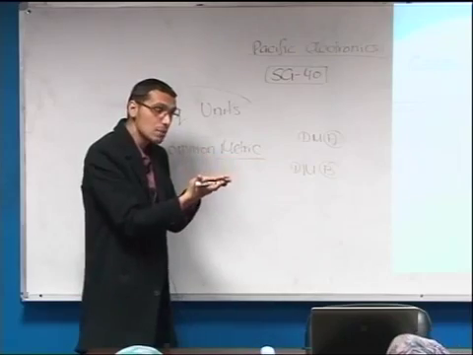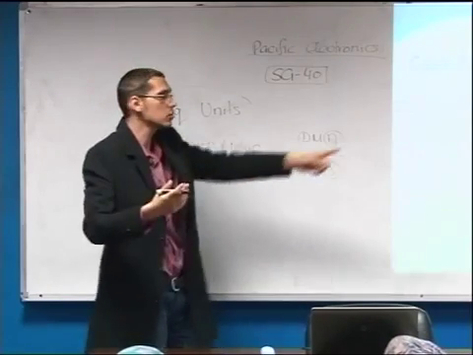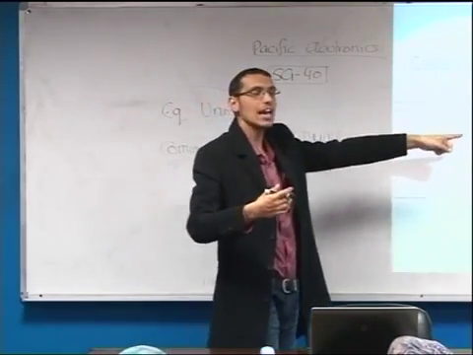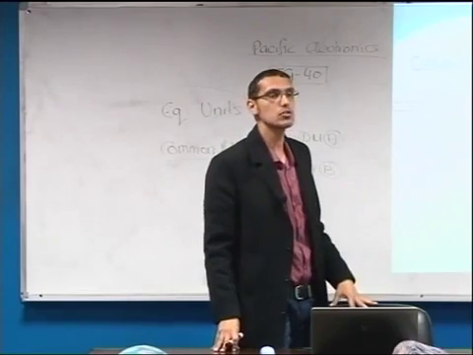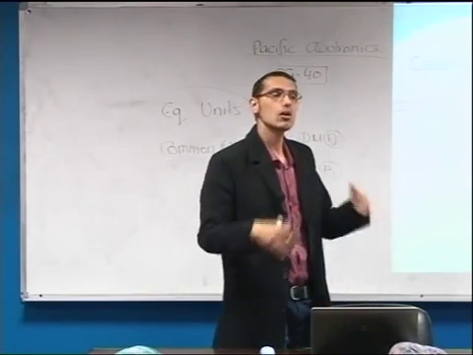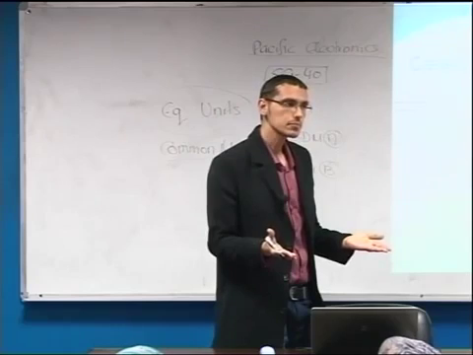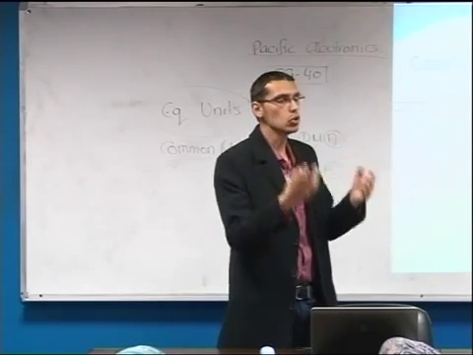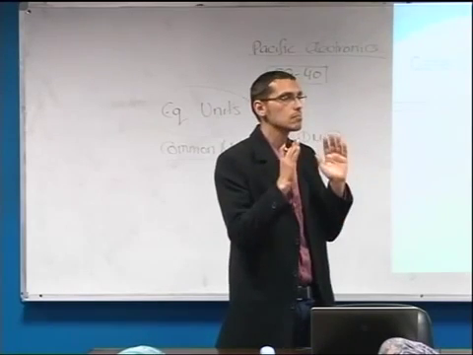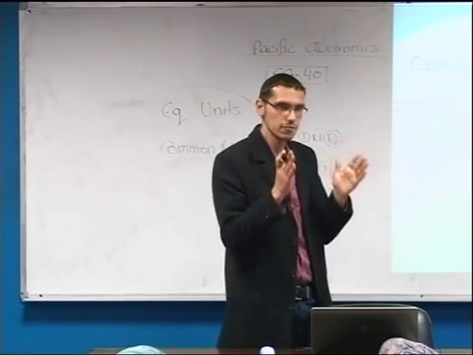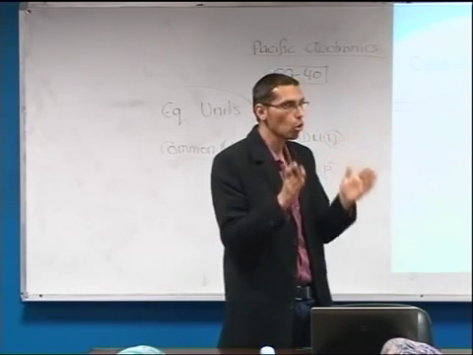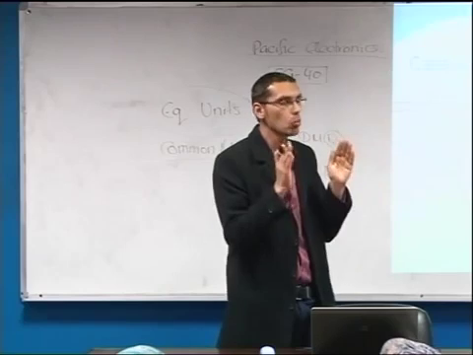Therefore, we would have this common metric that would be used in order to allocate the total cost onto the different units.